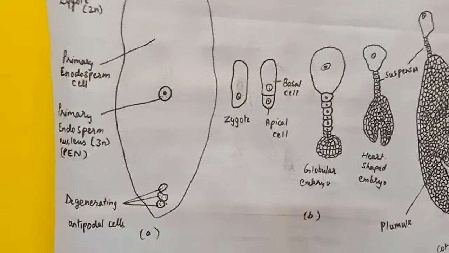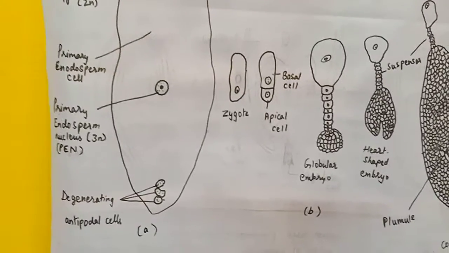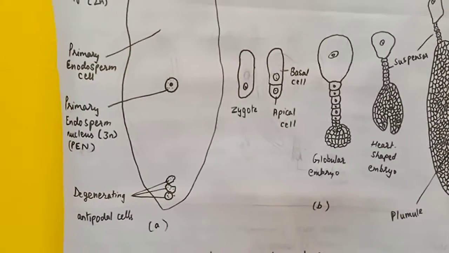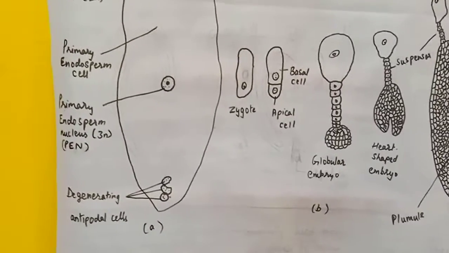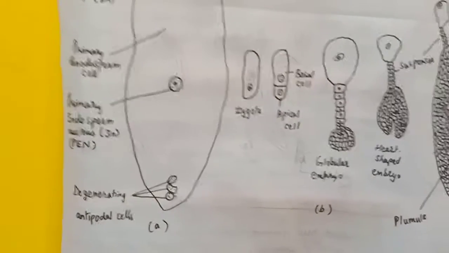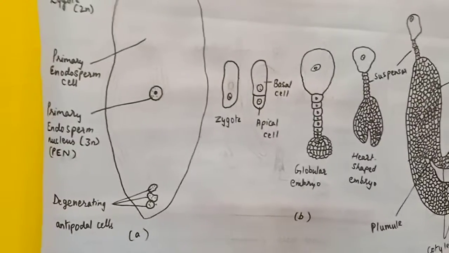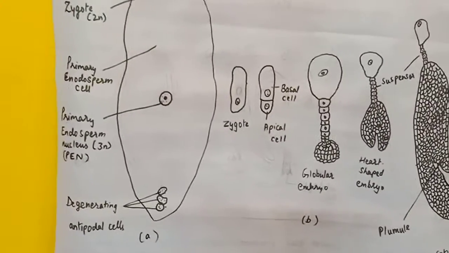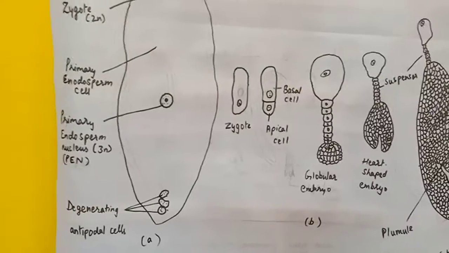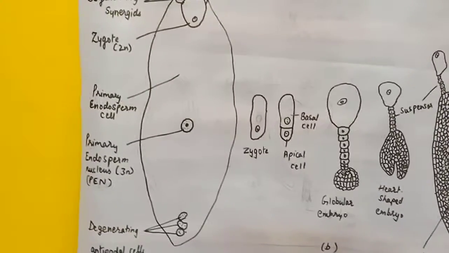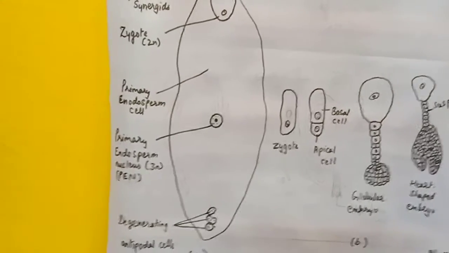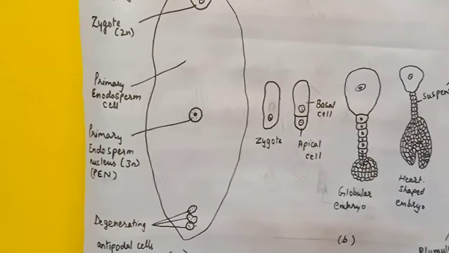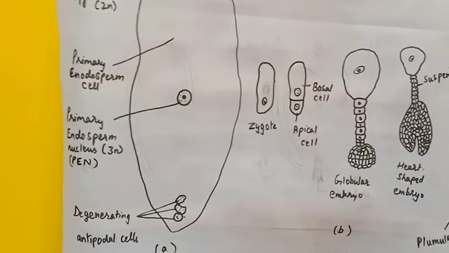The water of tender coconut in the center is free nuclear endosperm, and the white kernel in the outer part is multicellular endosperm. The endosperm may be completely consumed by the developing embryo, for example in pea and beans, or it may persist in the mature seed, as we can see in the coconut.